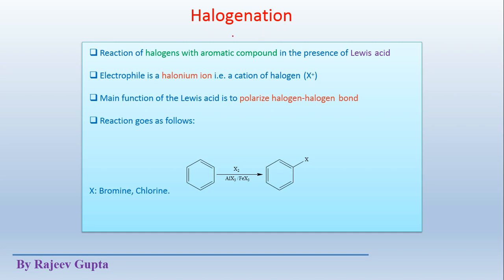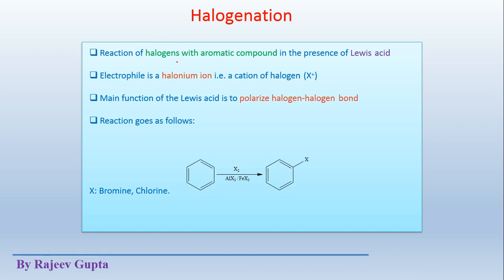Now the first is halogenation: reaction of halogens with aromatic compounds in the presence of a Lewis acid. See, halogenation of an aromatic compound will always occur in the presence of a strong Lewis acid. The Lewis acid will generate the halogen as an electrophile, which carries a positive charge, or we can say a partial positive charge.